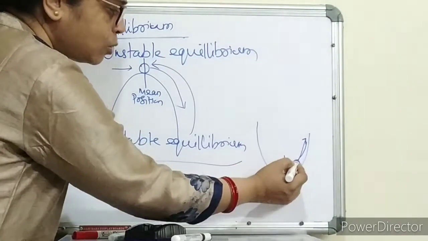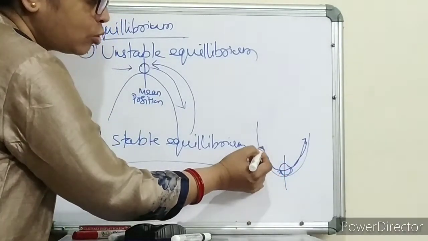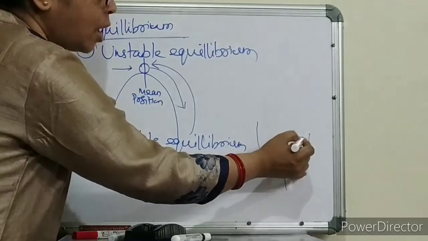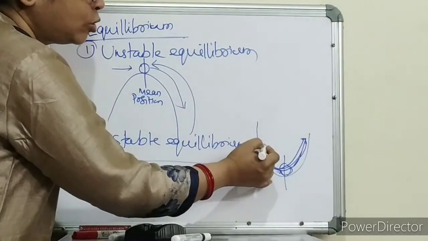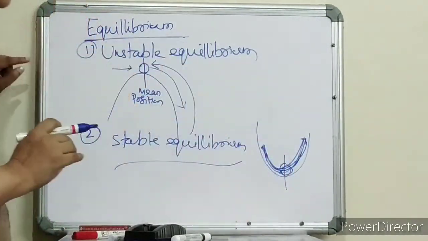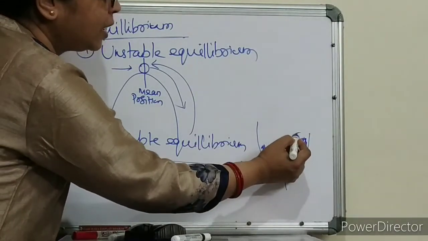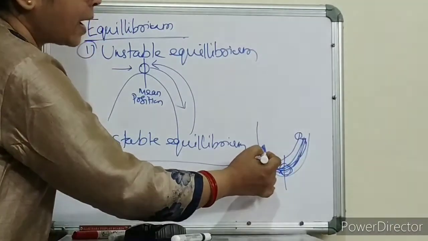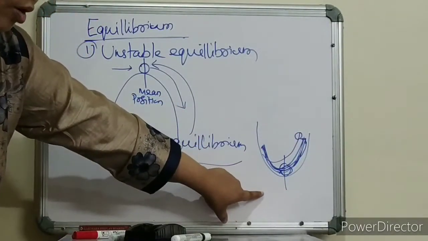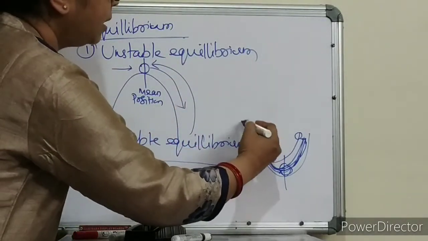Again it will come back and overshoot the mean position. Again it will go like this, again it will come back, then again it will go up, then again it will go like this. So now you can see the oscillation. When the ball is moving away, again it is coming back. That means it is returning to its mean position. This is the case of stable equilibrium.